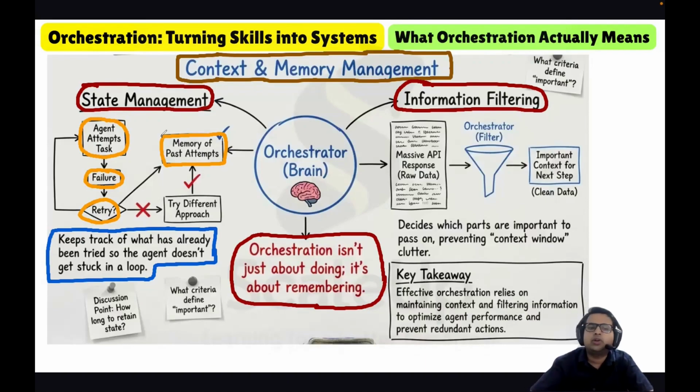Every time it fails, we store that state in memory. This can be very helpful for the large language model in the long run, because it is storing the experiences. It will get to know that it tried this approach many times and failed every time, so now it should try a different approach.